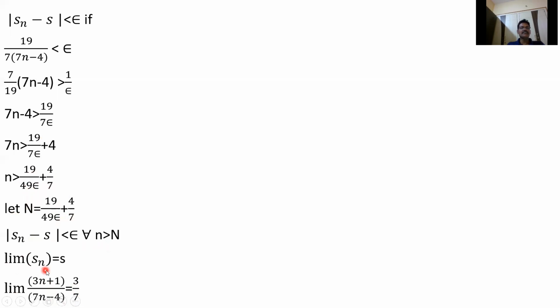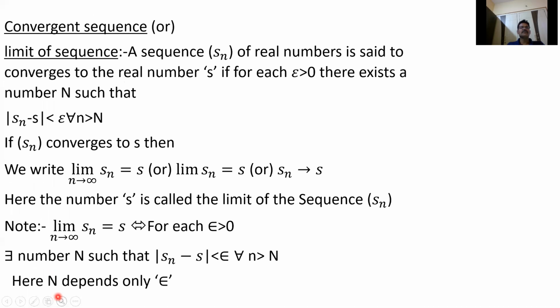Here, limit Sn means limit as n tends to infinity of Sn. So limit of (3n plus 1) by (7n minus 4) equals 3 by 7. So this is today's class. What is the meaning of limit Sn equals s? Limit n tends to infinity Sn can be written as limit Sn. So limit Sn equals s, or Sn converges to s.